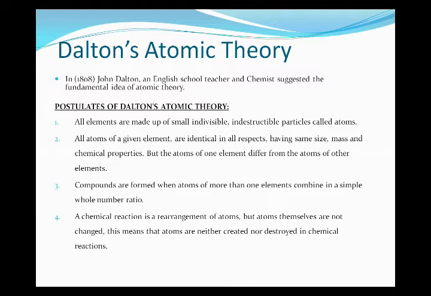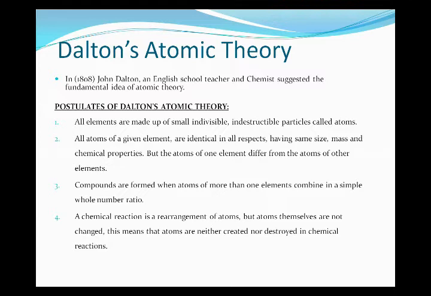Postulate 1 says an element is made up of atoms which are indivisible and indestructible. The second says all atoms of a given element have the same size, mass, and chemical properties, but a different element has different atoms, so it varies according to the element. Number 3 relates to compounds, formed when atoms of two or more elements combine in a simple whole number ratio.